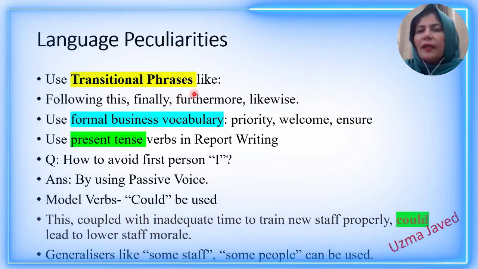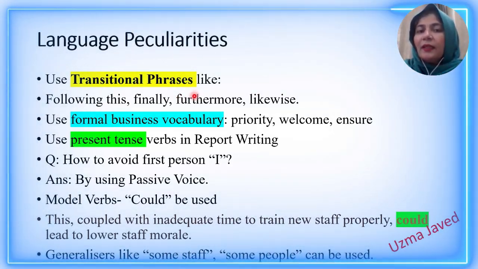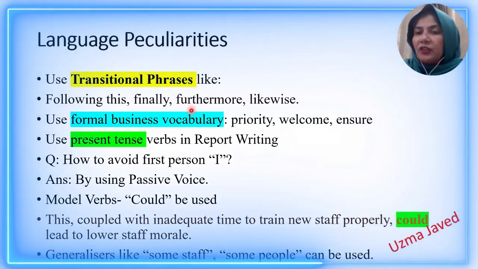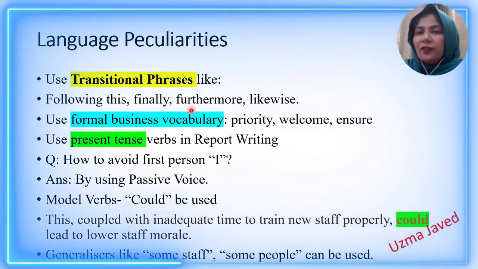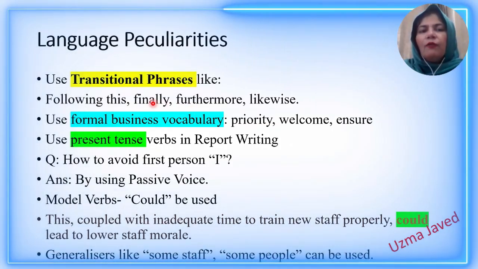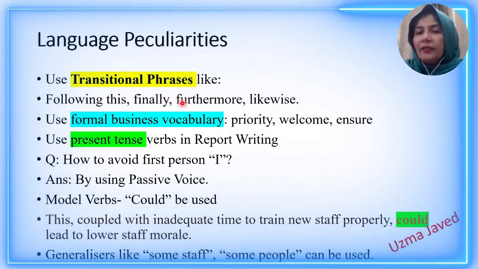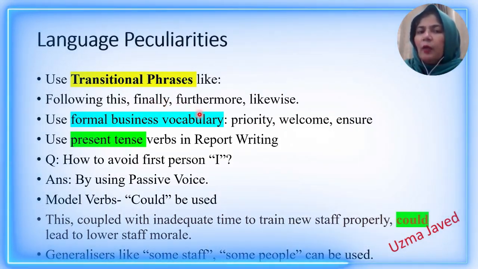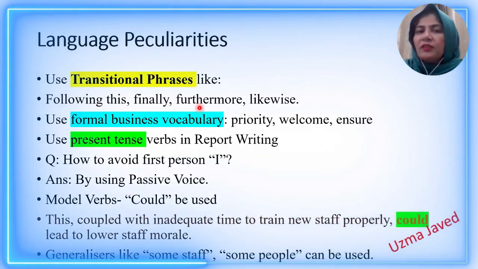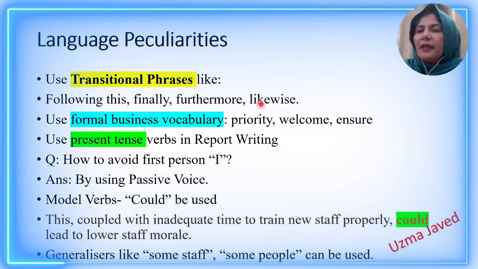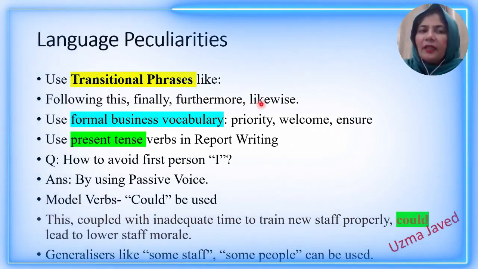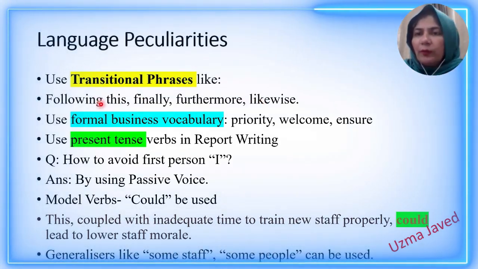Transitional phrases are like, you can say, connectors, like starting expressions that you use at the start of different sentences. In the sample answer also, I have highlighted them. For example, when you are closing things, you will say finally. When you are further elaborating, you will say furthermore. When you are making a similar point, you will say likewise. You will say following this.